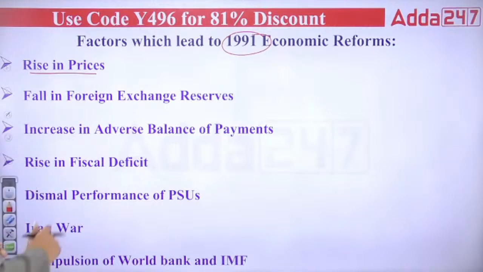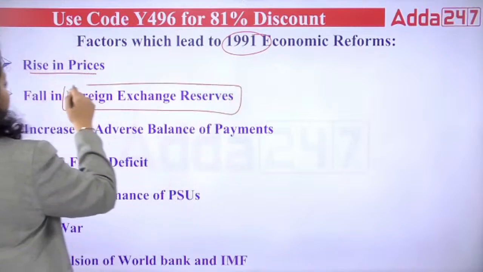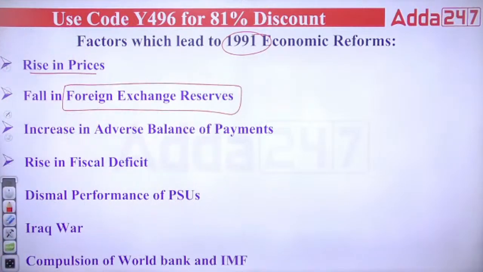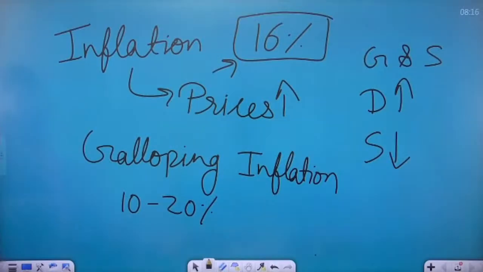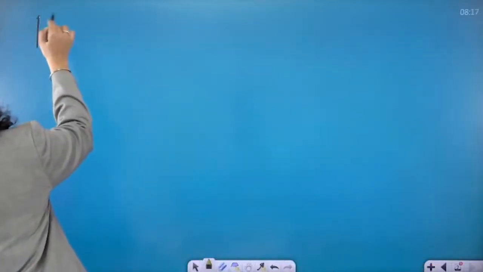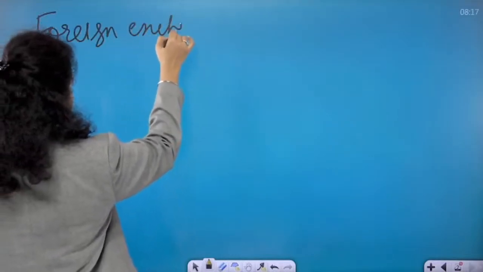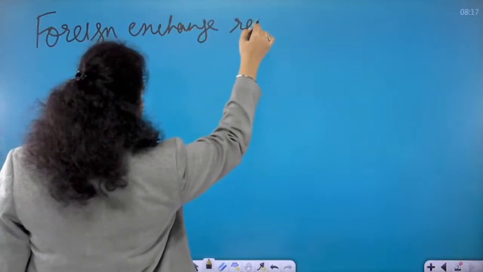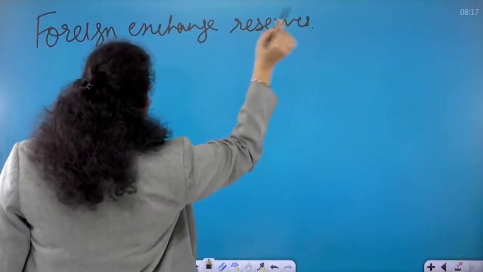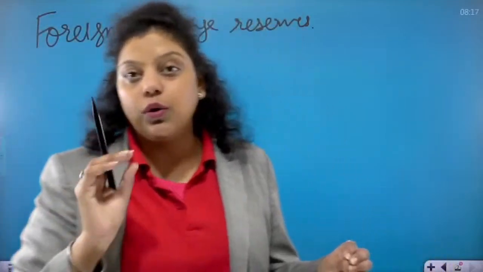The second reason you can see here is the fall in foreign exchange reserve. I explained yesterday what foreign exchange reserve is. Let's understand what a fall in foreign exchange reserve means. First of all, foreign exchange means exchange of currencies. And when you maintain foreign exchange reserve, it means you are maintaining the foreign currency which came to your country with the Reserve Bank of India. That is known as foreign exchange reserve.